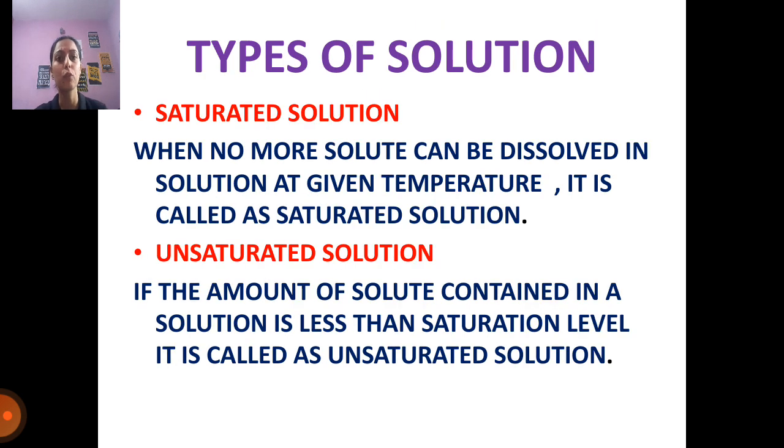Next is types of solution. We have two types of solutions. The first one is saturated solution and the second one is unsaturated solution. The solution in which no more solute can be dissolved at any given temperature, you call that solution a saturated solution. And the second is unsaturated solution. Now if the amount of solute in a solution is less than the saturation level, in that case you call that solution an unsaturated solution.